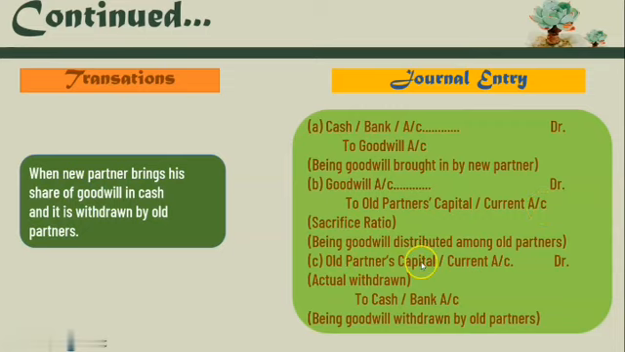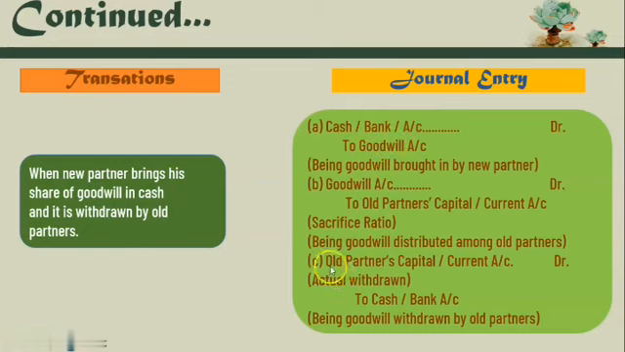And the third, as clearly given here, is that it is withdrawn by all partners, and therefore all partners' capital or current account debit to cash or bank account, being goodwill withdrawn by all partners. Now see here students, it is written actual withdrawn. What is meant by actual withdrawn? It may happen that the partners bring goodwill in cash, the full amount, but they don't want to take the entire amount of the goodwill. They will take some part of the amount of goodwill.